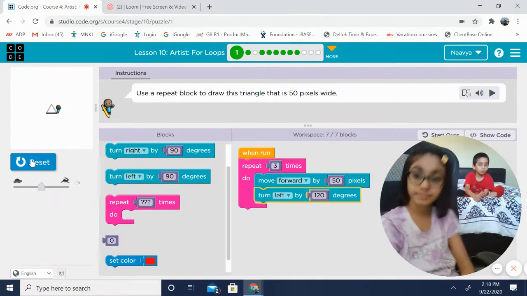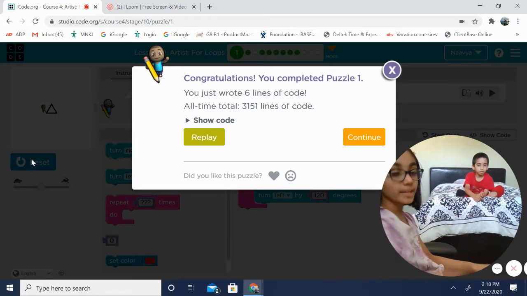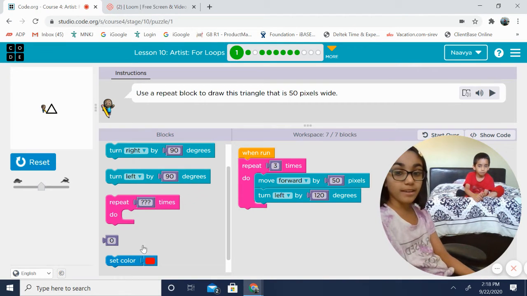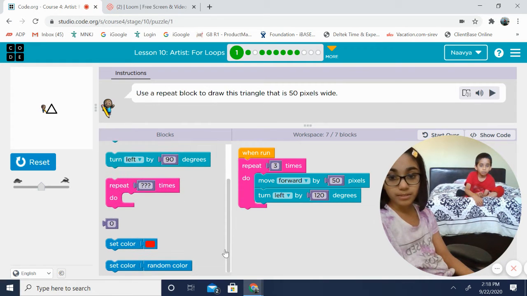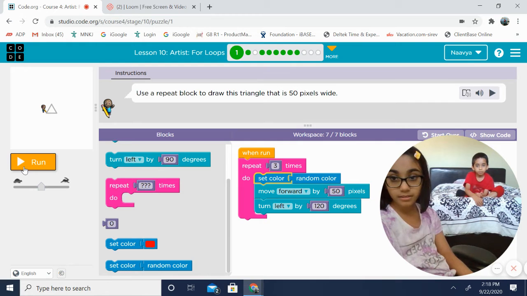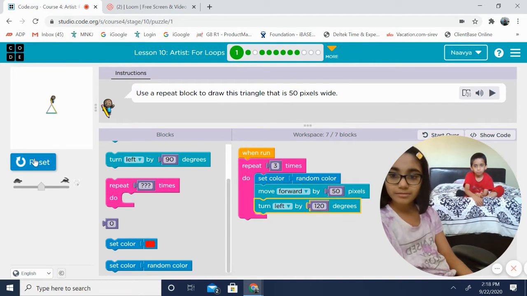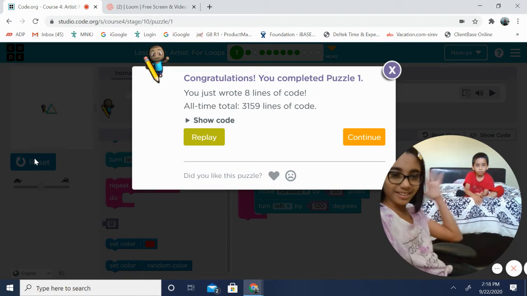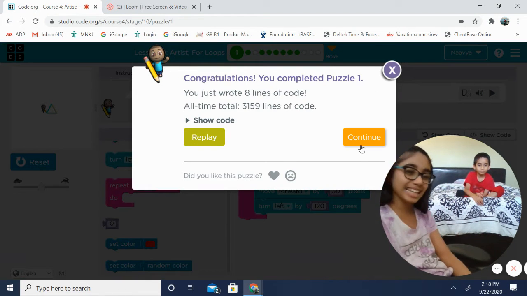So let's see. I'm going to actually add a very cute color, or like a random color. So I'm going to go down to brushes and set color to random color. Random colors. Next activity.